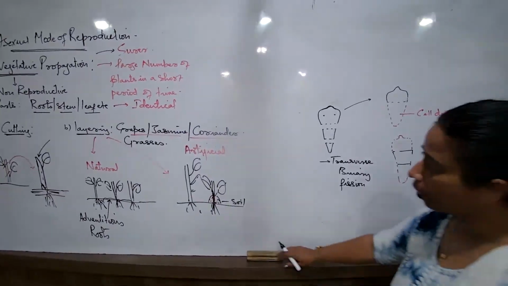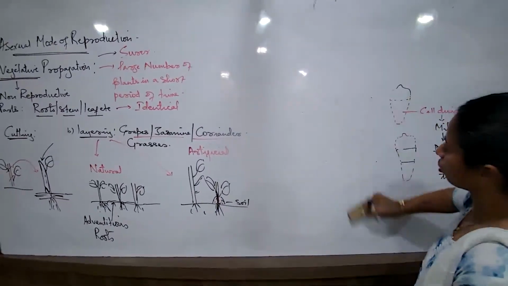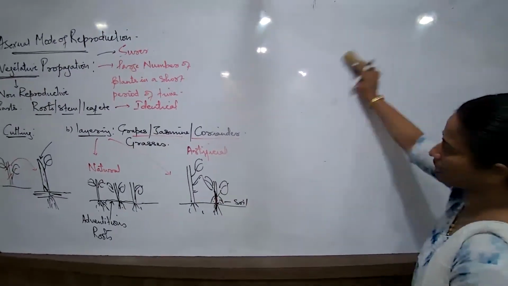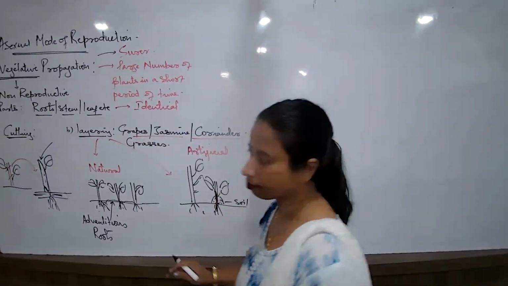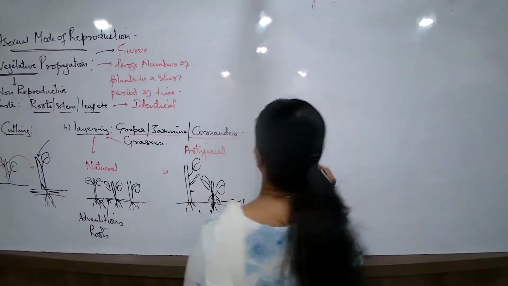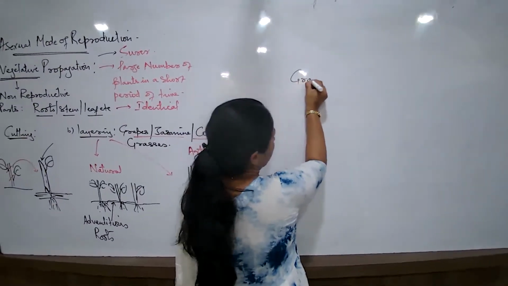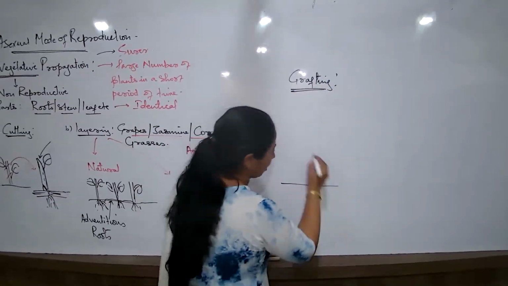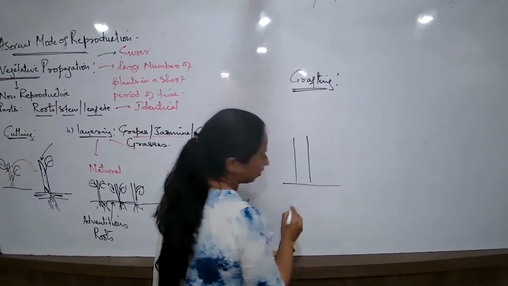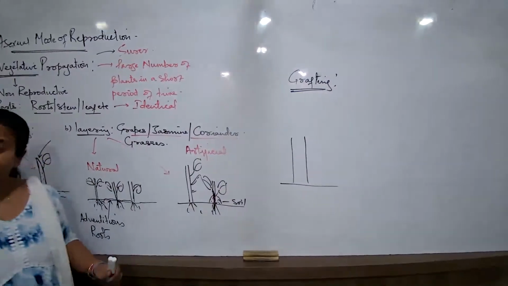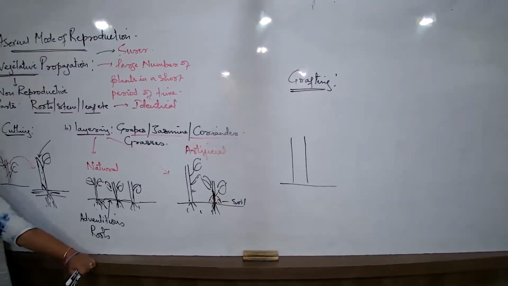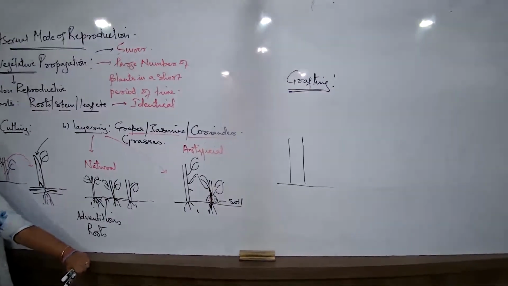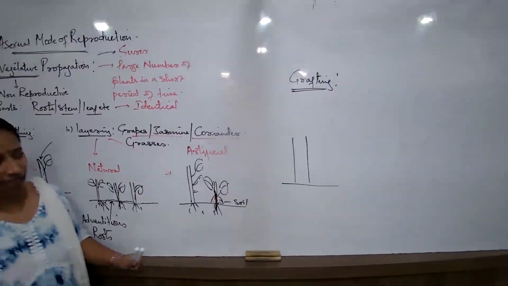But now there is one more method we are going to talk about, another concept of vegetative propagation, and that is grafting. Now the grafting concept is a bit different. I was talking about cutting and layering, but grafting is a different method. Here I may talk about two different varieties of well-developed plants, maybe mangoes, apple, grapes, guava, etc. Now what is happening in this method?